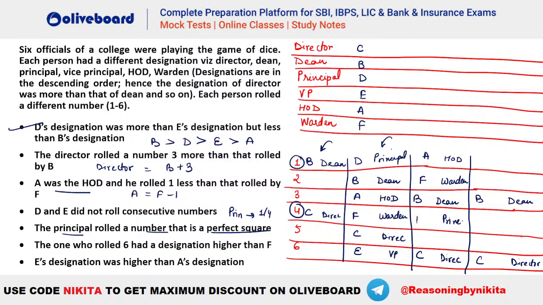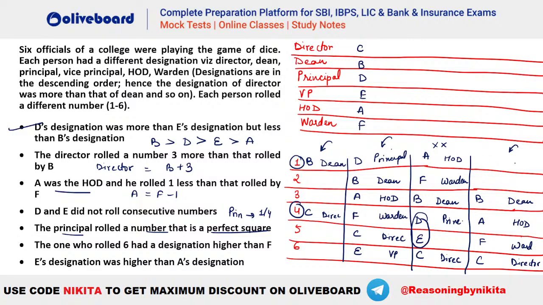You can see principal is your D. Now your E will be here only because he is the only person remaining. So your D and E are coming consecutive numbers. That means invalid. In this case, let's say we have to take A and F here. So your HOD is this person and your warden is this person.